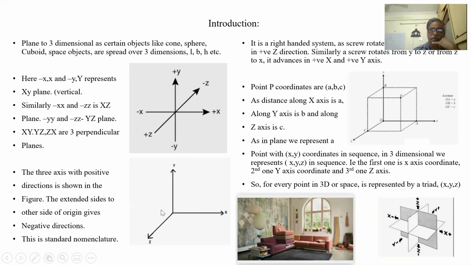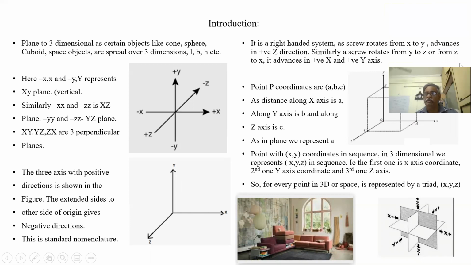This is the standard nomenclature. A screw rotates in the positive Z direction. If a screw rotates, this is a right-handed system. If a screw rotates from X to Y, it advances in the positive Z direction. So this is X to Y. I am rotating the screw like this, so I am unwinding the screw. So the screw automatically comes out. So this is the Z axis.